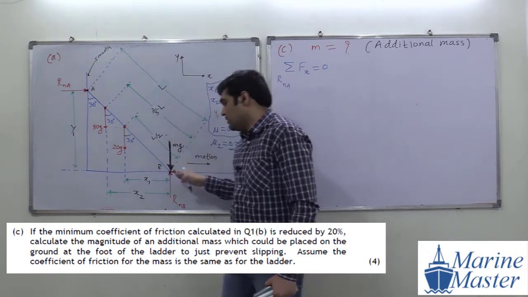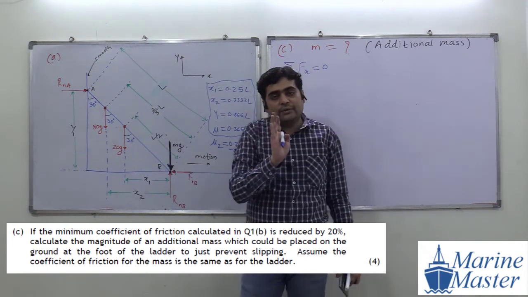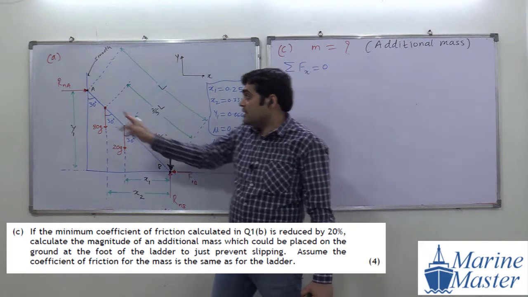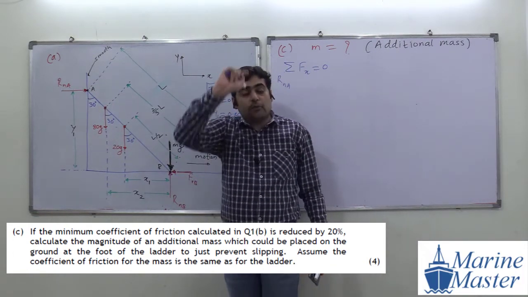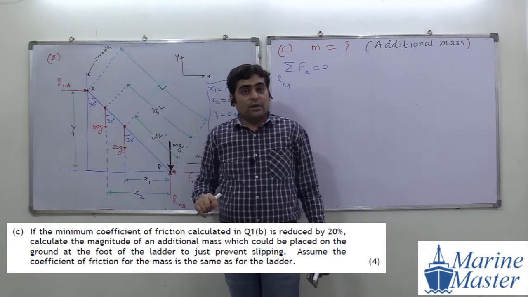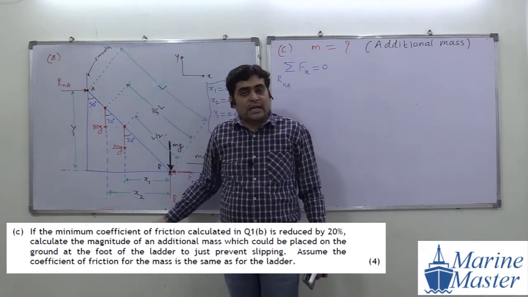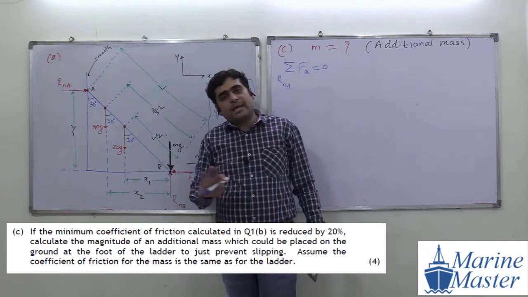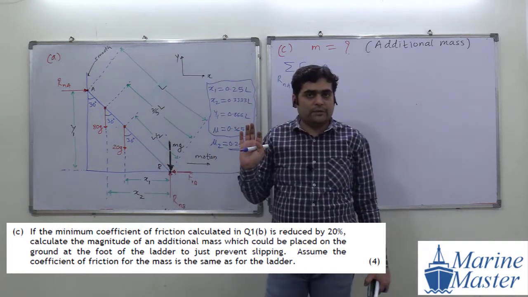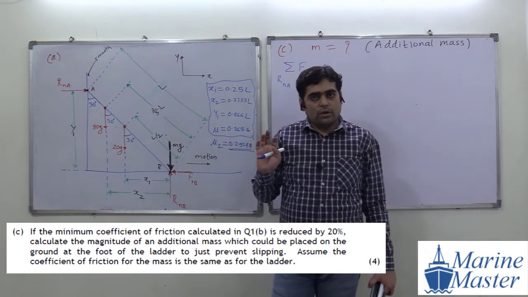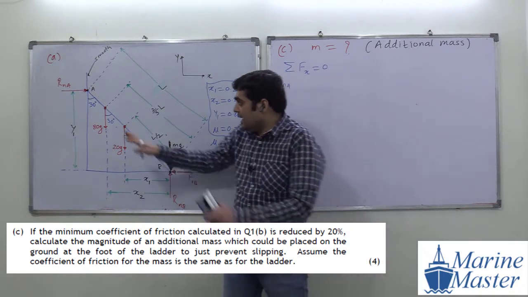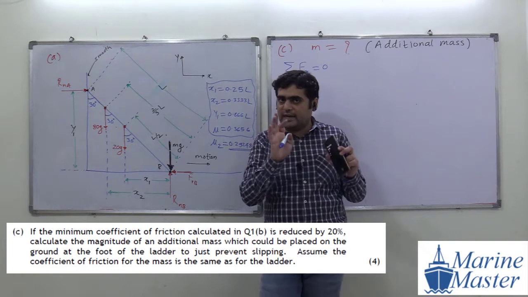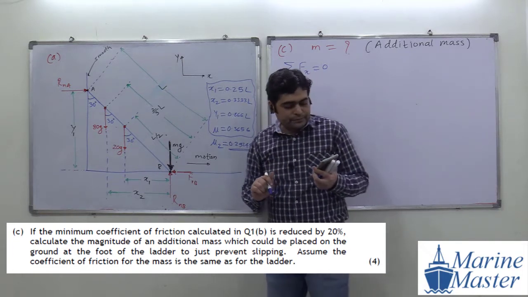Our ladder AB. But in ladder AB, how many forces? First, second, third, fourth, fifth, sixth. Total 6 forces. So we can't use that force vector diagram. So our best way is the equilibrium equation only. Are you getting my point?